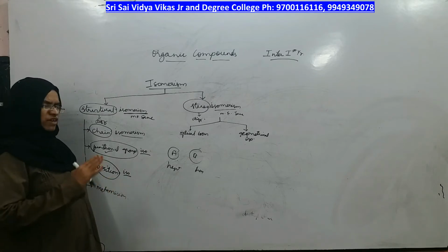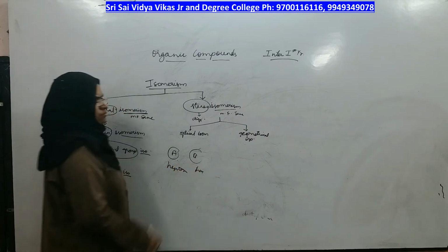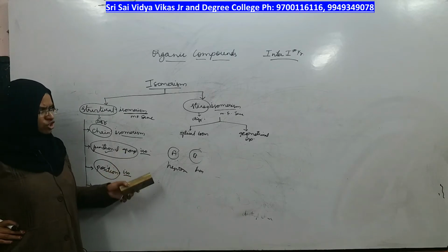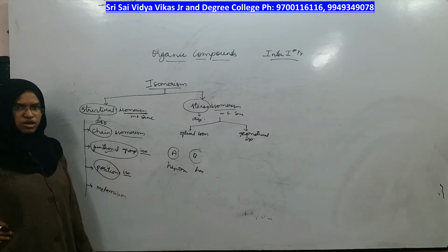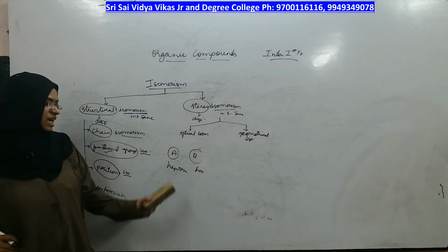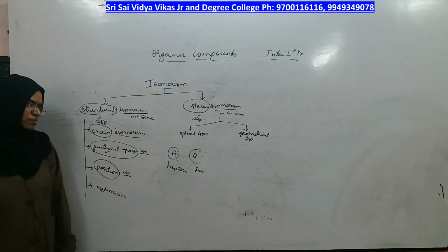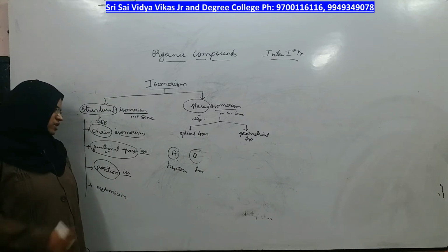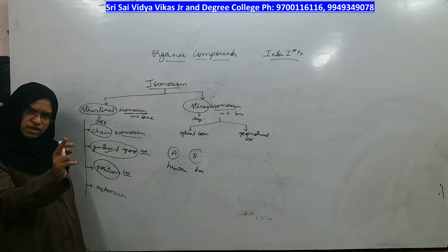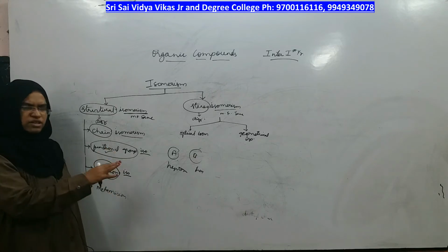In compound A, if the functional group is alcohol, its name should be heptanol. In compound B, the functional group is ether. In the same way, if one is heptanol and the other is hexanol, they are not functional group isomers; they are chain isomers. Heptanol is one and dipropyl ether is the other, which means they are functional group isomers. In functional group isomerism, only the functional group is different and everything else, whether the length of the chain or the position of the group, is the same.